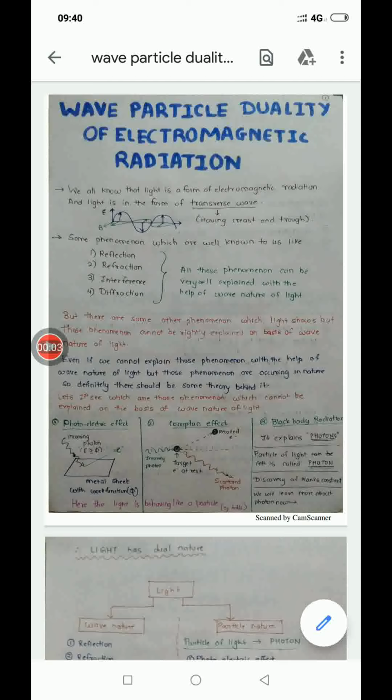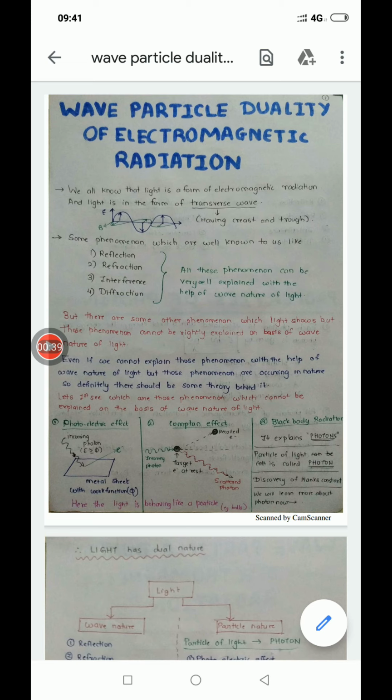Okay, today we are going to learn a new topic, wave particle duality of electromagnetic radiation. We all know that light is a form of electromagnetic radiation. What do we mean by electromagnetic radiation? The radiation which is having electric and magnetic fields is called electromagnetic radiation, as shown in the figure. It is having an electric field, and perpendicular to the electric field there is a magnetic field.